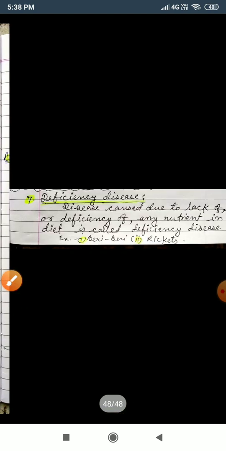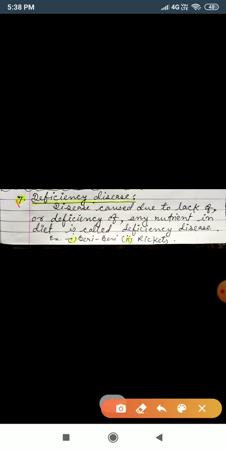One more definition is there, that is the deficiency disease, DEFICIENCY DISEASE. You will write the definition like this: disease caused due to lack of or deficiency of any nutrient in diet is called deficiency disease.